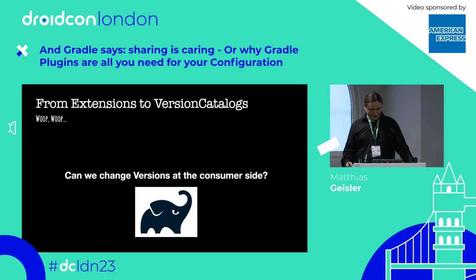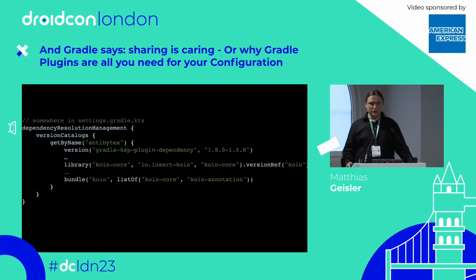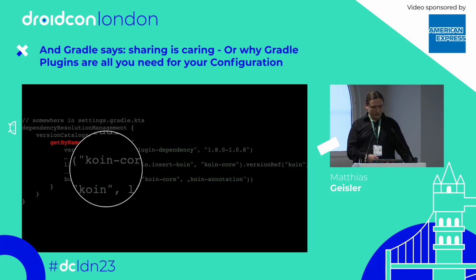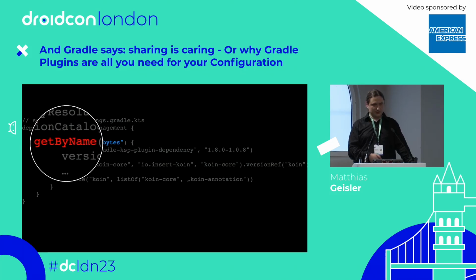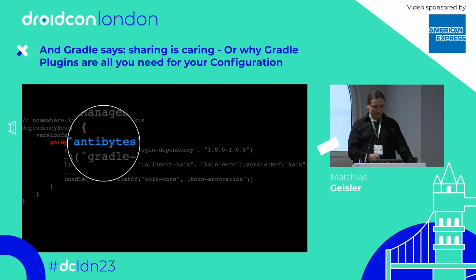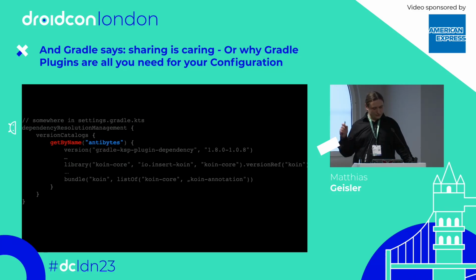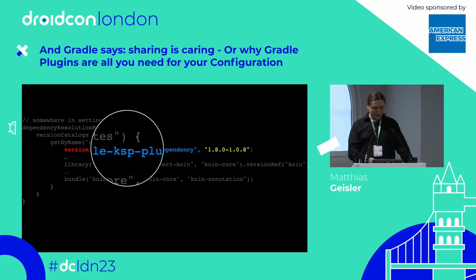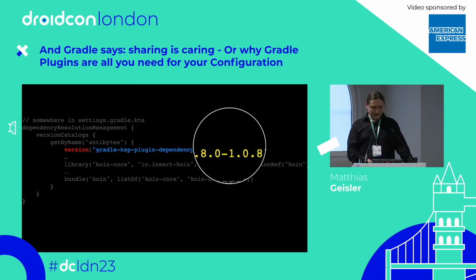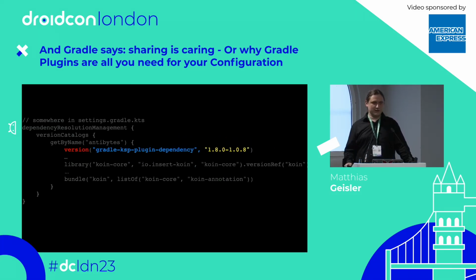So what else? Can we then, on the consumer side, change versions and stuff? Of course we can, because as I said, version catalogs are amazing. And that's just a small example. We go through that right now. First of all, we have to find our version catalog. Therefore, there is get by name, and we have the name of the version catalog, right? So we have the version catalog now, and we can overwrite a version just by simply using the programmatic API, which exposes this version function, where we then say, oh, this Gradle KSP plugin dependency gets now this version. And simply as that, you have overwritten it.